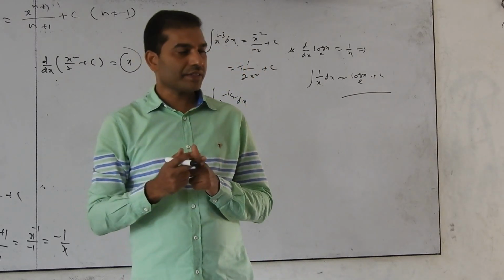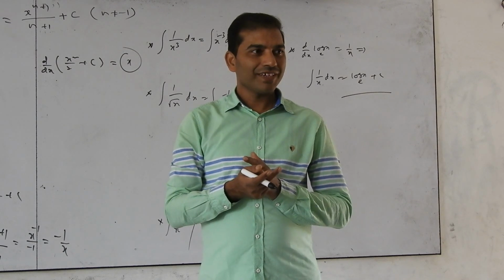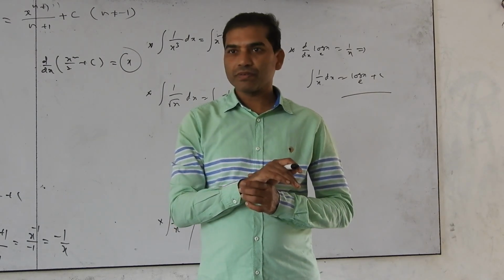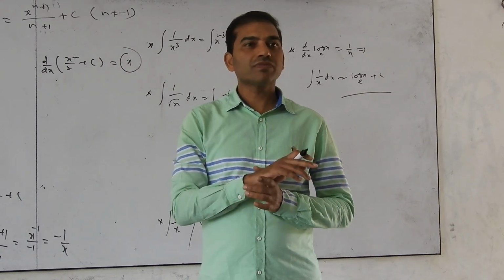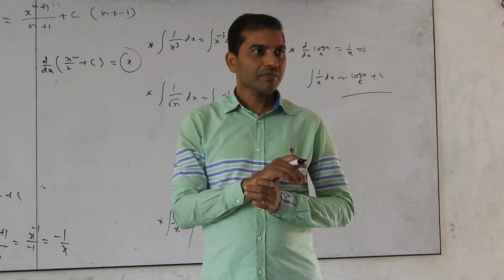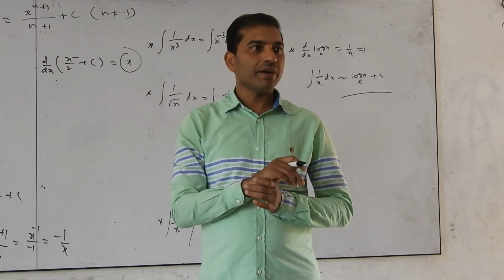Okay. Integration of x is x square by 2. Integration of x cube is x power 4 by 4. Integration of x raised to n is x raised to n plus 1 by n plus 1. Integration of root x is x power 3 by 2 by 3 by 2.